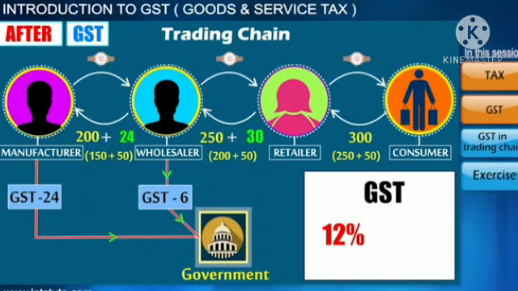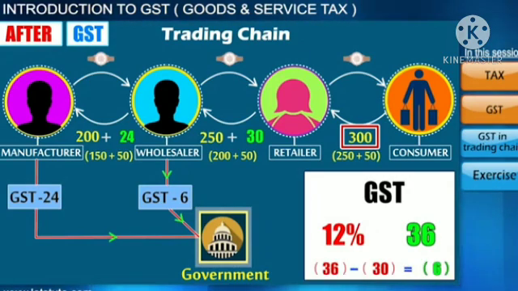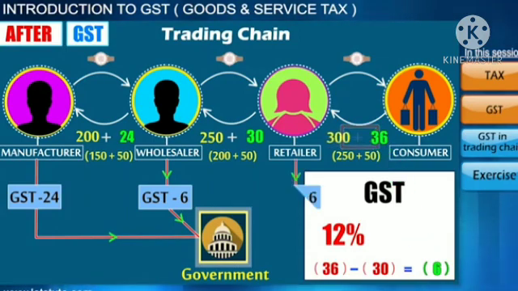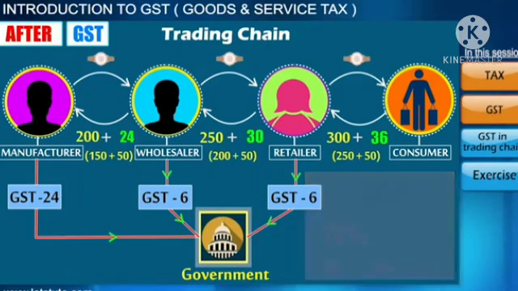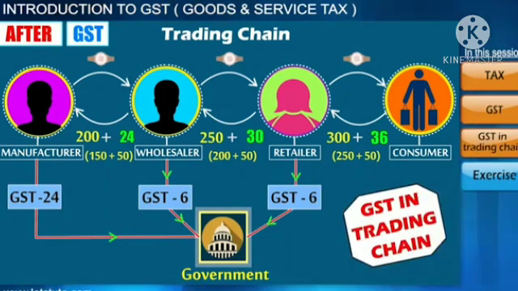Alright. Similarly, the retailer will collect GST from the consumer, that is 12% of 300, which is 36 rupees. And again, as he has already paid 30 rupees to wholesaler, remaining 6 rupees will be paid to government. This process or series of people involved in trading of a product is called GST in trading chain.